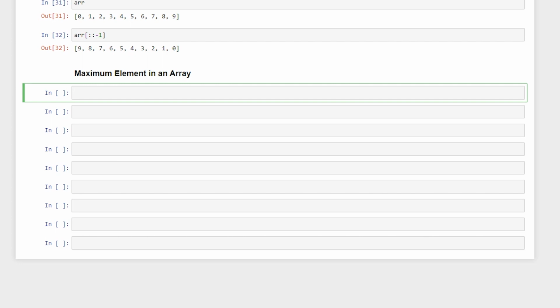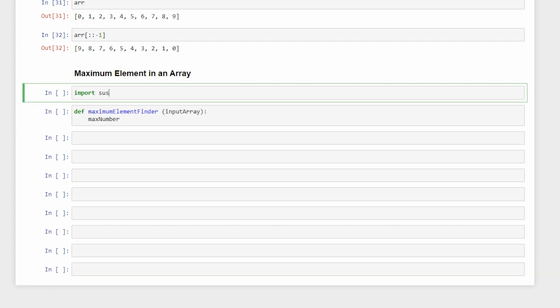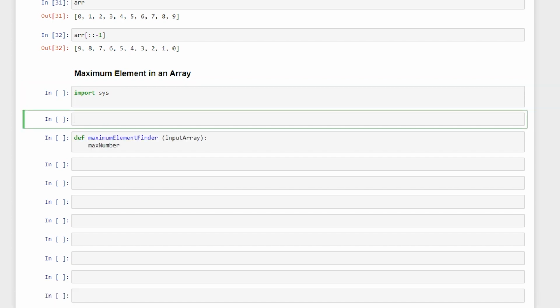And in such a scenario, let us start by making a function that finds the maximum number. So let's say maximum element finder. That is the name of the function, which basically takes an input array as the parameter. And now you will first have to declare some maximum number. Now in order to do that, I'll just simply call import sys, and here, if you want a very large number, let us understand the logic behind this. So the logic behind this,